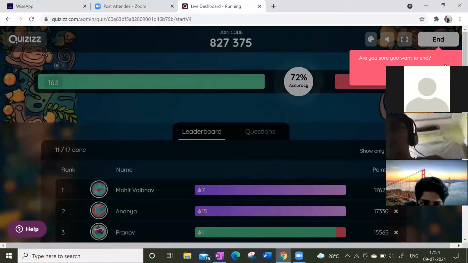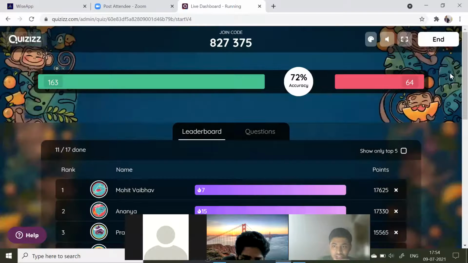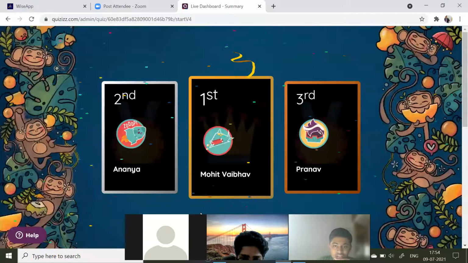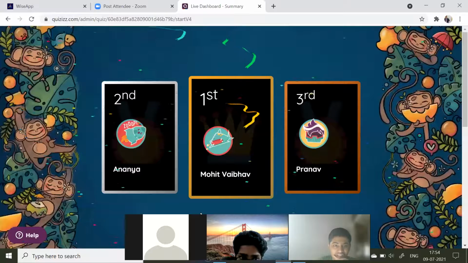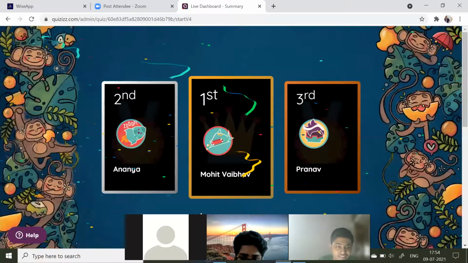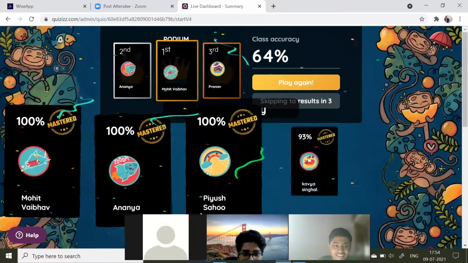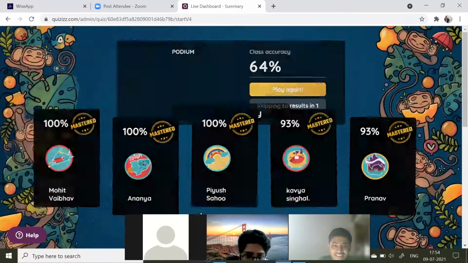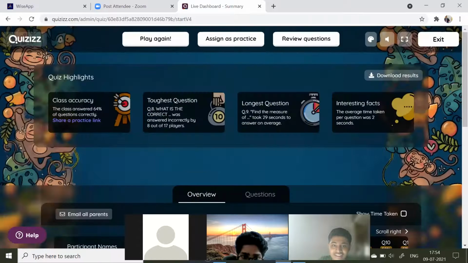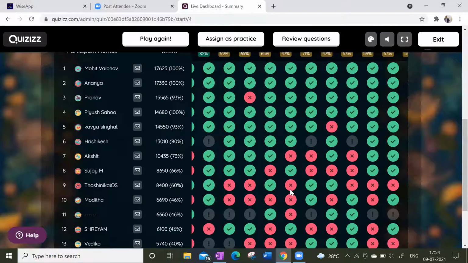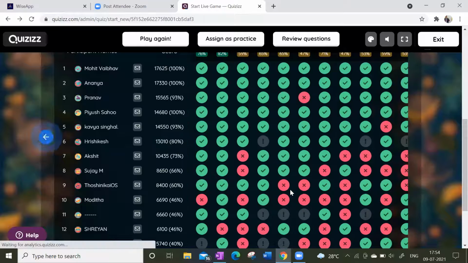So where can we see the score after ending this? You end, sir. Now it is going to show the top 3 members. Mohit, Ananya, and Pranav. Congratulations, guys. Sir, well done. At the last moment I got first position, sir. Till then I was in second. Okay, these are the ranks. Very good, beta. Fantastic job.